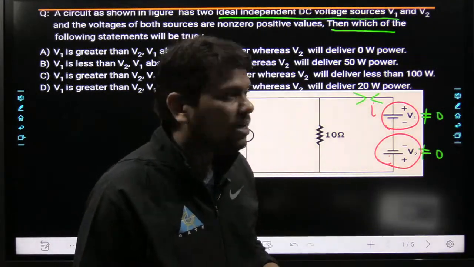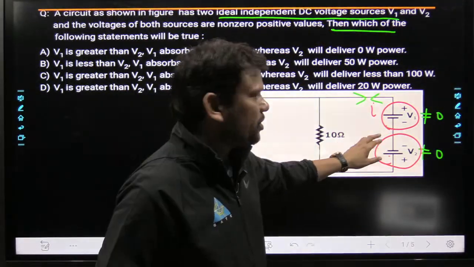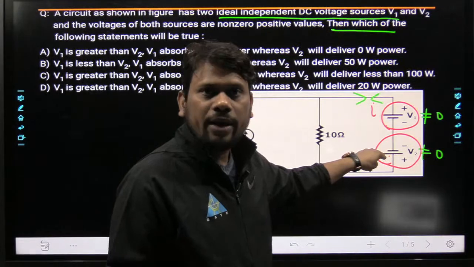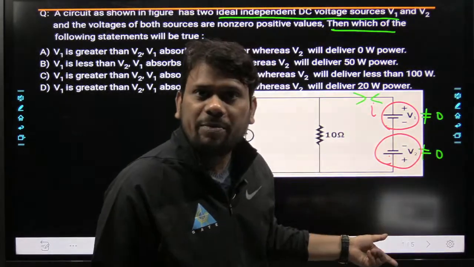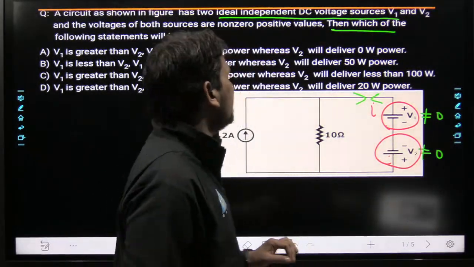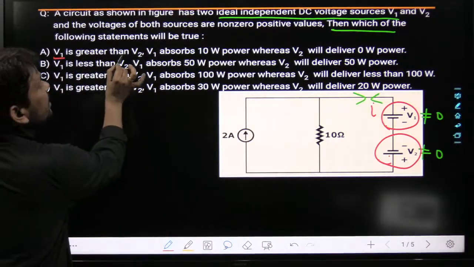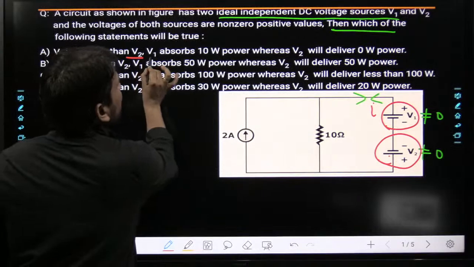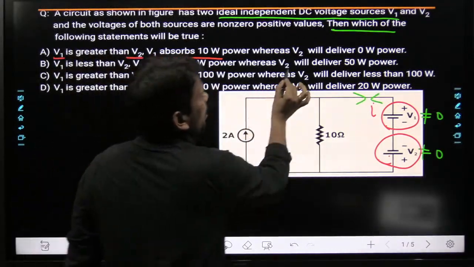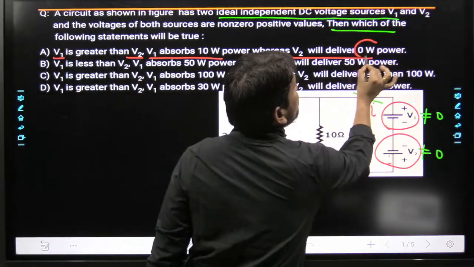You are getting my point? See, I is not equal to 0, then that means both powers will not be 0. And if I is 0, then both powers will be 0. This is the simple statement. So see here, what is the first statement? If V1 is greater than V2, then V1 will absorb 10 watt and V2 will deliver 0 watt.